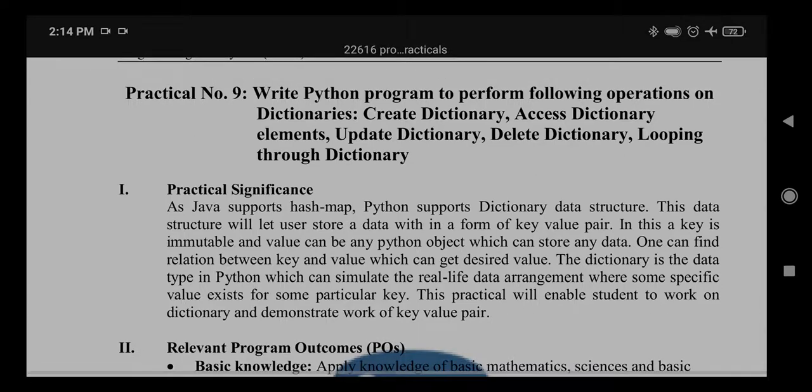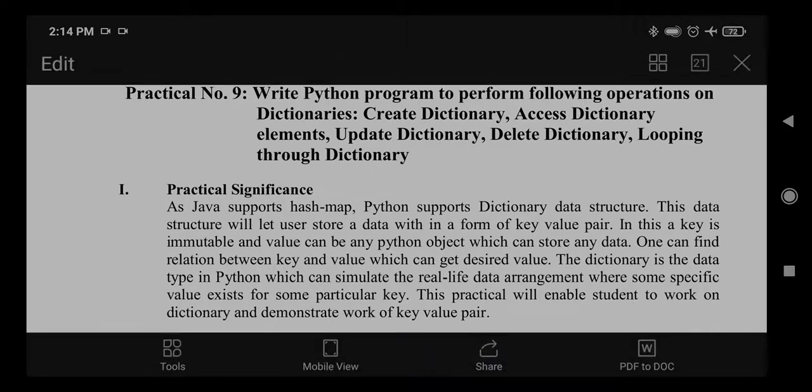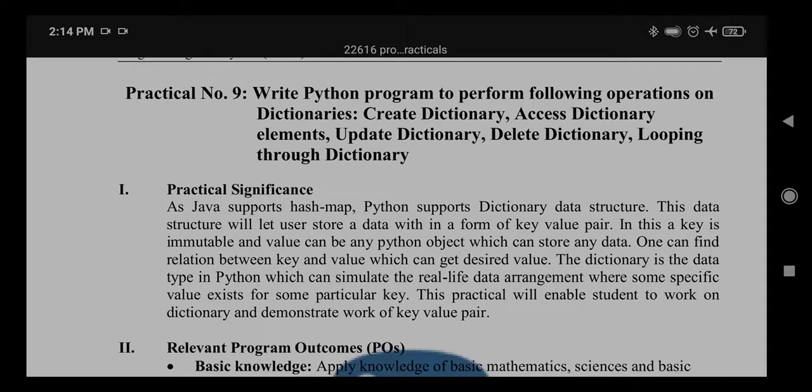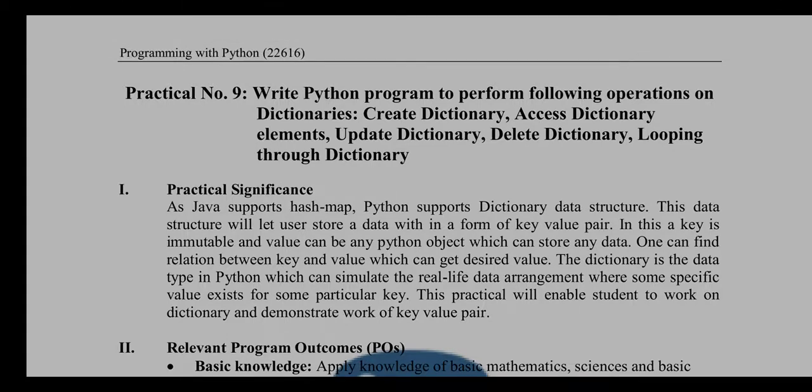So basically, the title of practical number 9 is: write a Python program to perform the following operations on dictionaries, that is create dictionary, access dictionary elements, update dictionary, delete dictionary, and looping through dictionary.